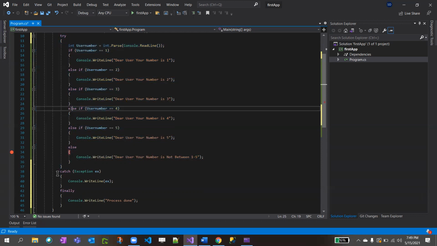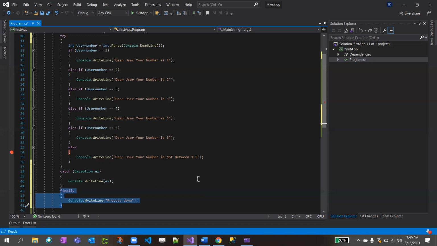If it fails, it will go to the catch block, right? The special case of finally is that whether it succeeds or fails, it will get executed. You got it, right? Success or fail, it will get executed. The reason for using finally is that sometimes we open database connections, and we do connection.open for connecting to the database. If something happens in the try block and you don't close the connection, the database will always stay open.